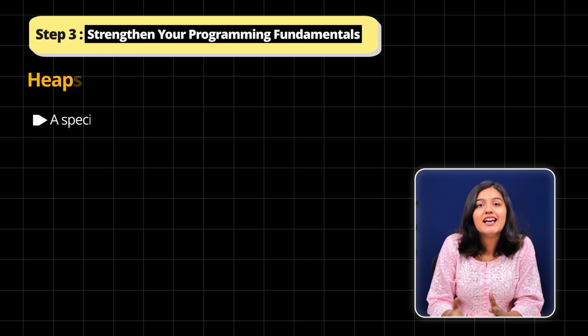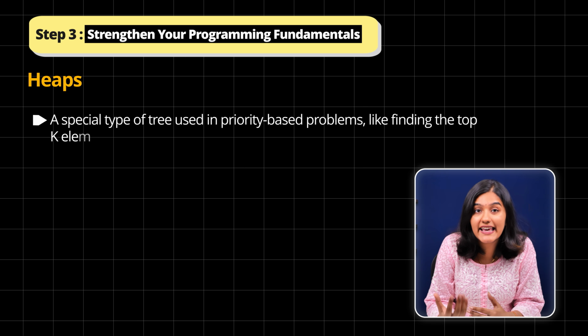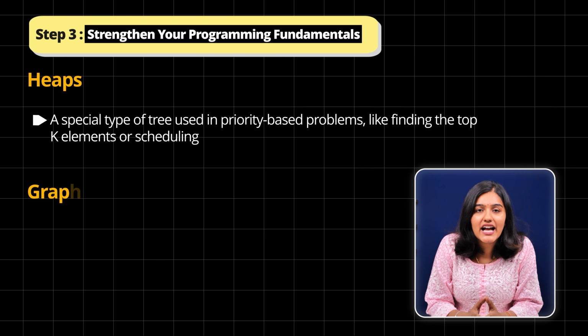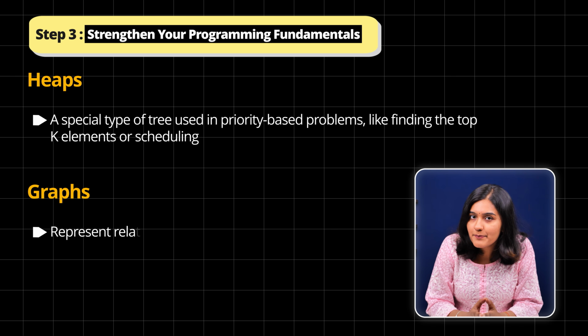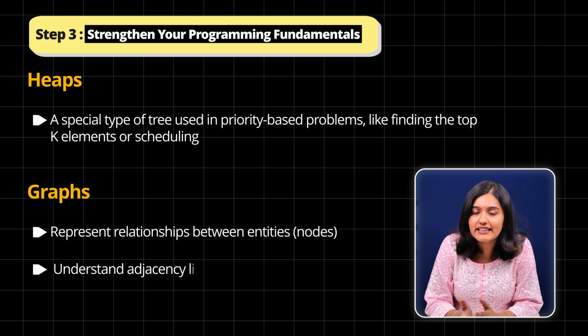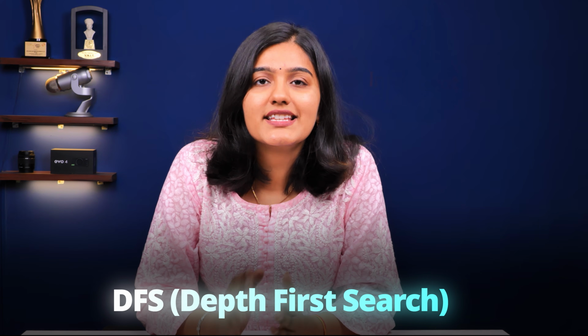Then we have heaps, a special type of tree used in priority-based problems like finding the top k elements or scheduling. Then learn about what operations are needed. Then we have the next concept of graphs. Graphs represent relationships between entities or nodes. Understand adjacency list and adjacency matrix. Learn traversal algorithms like BFS, breadth first search, or DFS, which is depth first search.